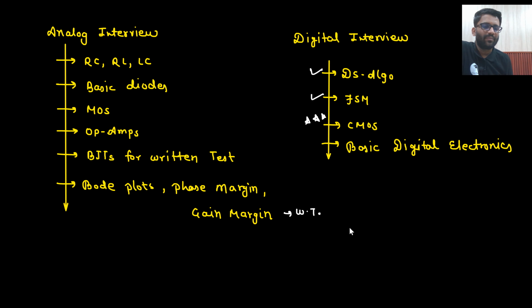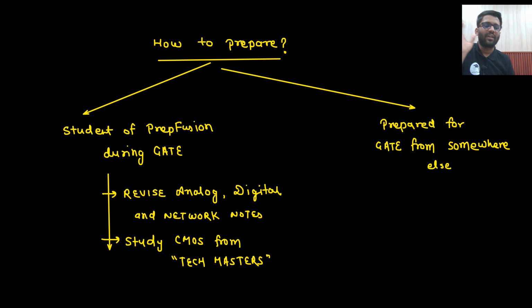Okay, and then FSM, this we have already covered. CMOS also we have already covered, and basic digital electronics also we have already covered. So this is the thing about the interview. This is how the interview goes. Now what is the preparation? How to prepare? So I have classified two things here.